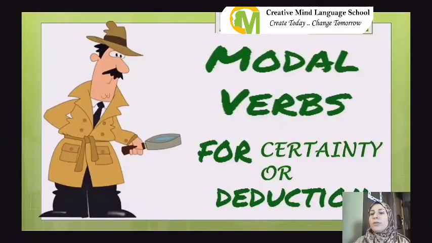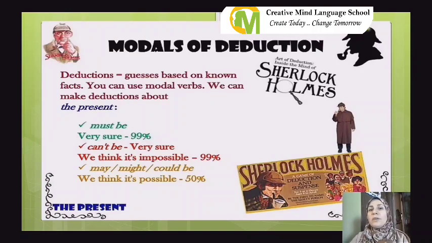Modal verbs for certainty, or deduction. We are going to study modals of deduction only in the present this year. Deductions means guesses based on known facts. You can use modal verbs to make deductions. In the present, if you are sure about something 100%, we use must be. And if you are sure that something is impossible 100%, you say can't be. And if you think that something is possible, we use might be or maybe.